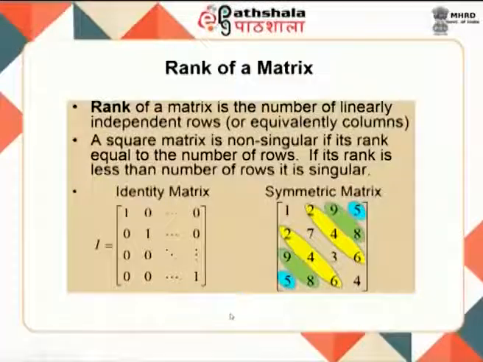So, this is an example of an identity matrix where all the diagonal elements are equal to 1. We use this identity matrix in a number of cases where we want to do manipulation with matrices, and this is a symmetric matrix because you can see the symmetry between the elements. So, you have these two rows that are symmetric, these two elements are symmetric and these elements are symmetric, while the diagonal itself contains different values; about the diagonal it has to be symmetric. So, that is a symmetric matrix.